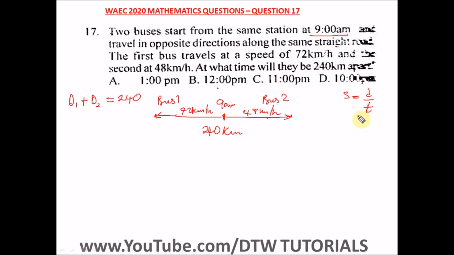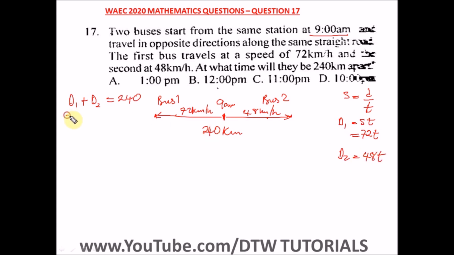So to get our d1 here, remember, to get the distance is what? Speed times time, s times t. So what is s for d1? 72 kilometers per hour. We don't know t. That's for d1, and d2 is equal to the speed for the second bus, which is 48 times t. So we have this. Here we can put this into the equation so we can find our t.